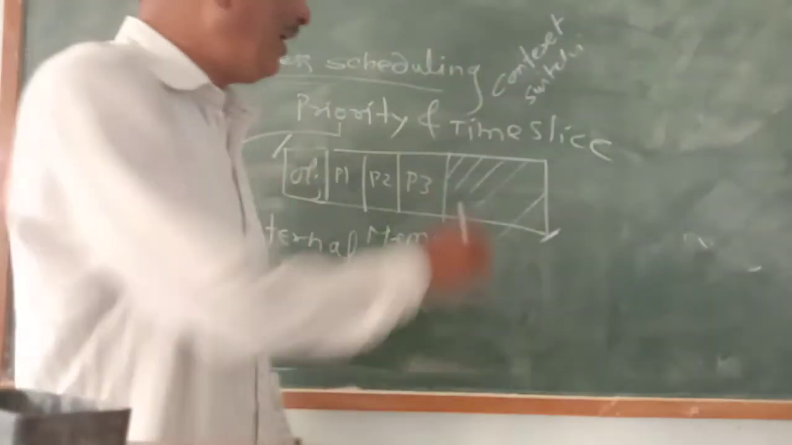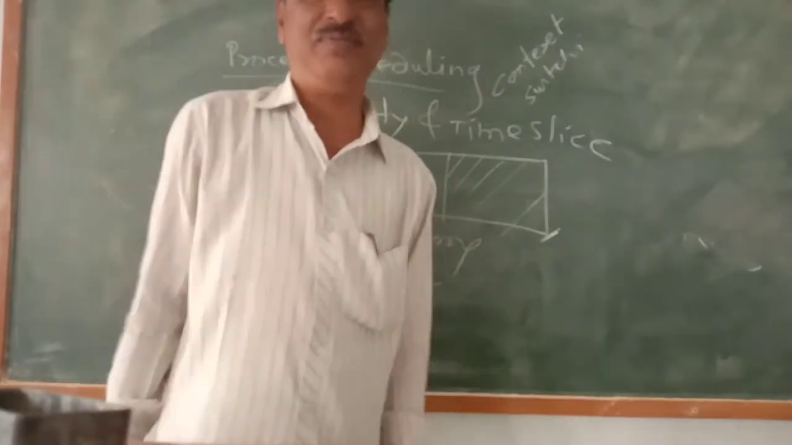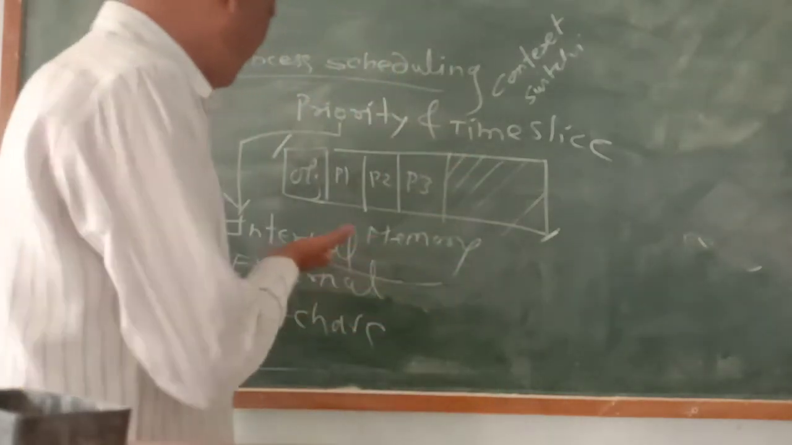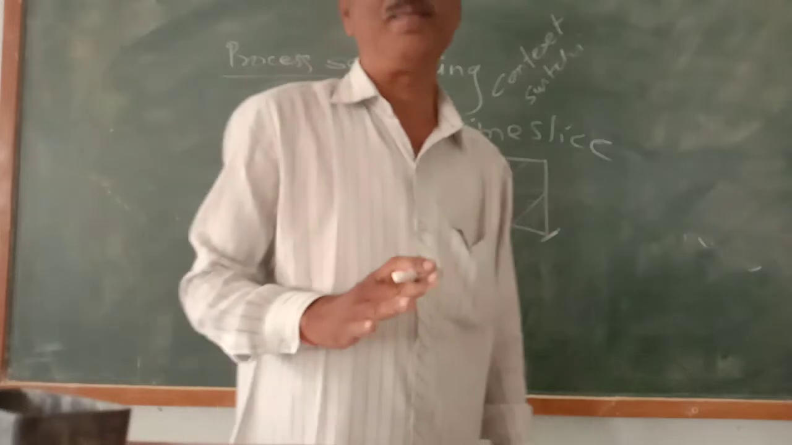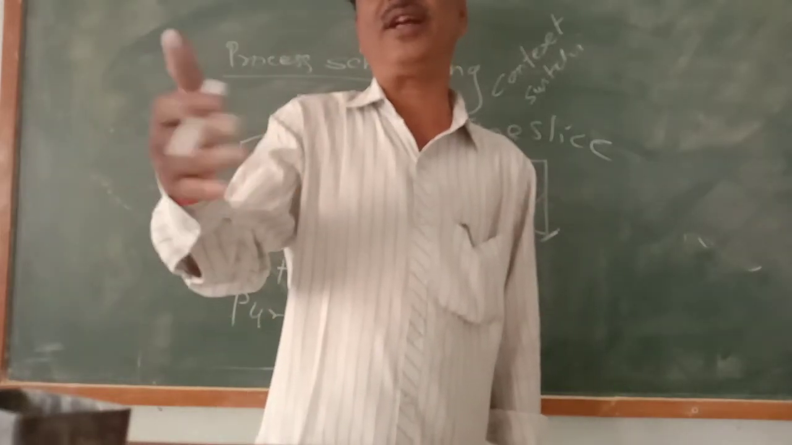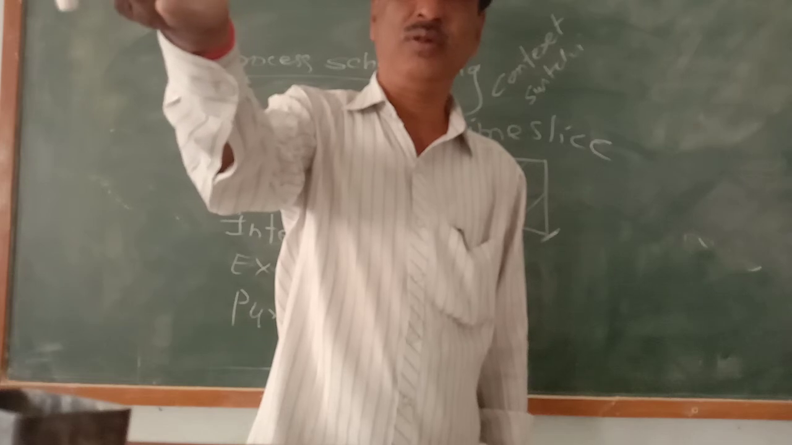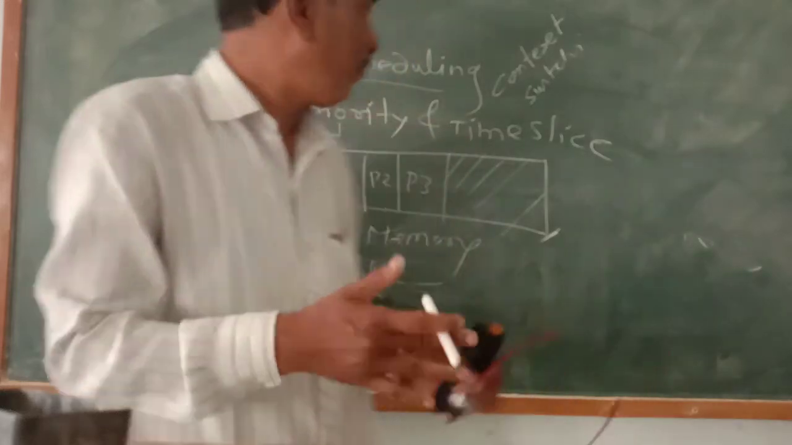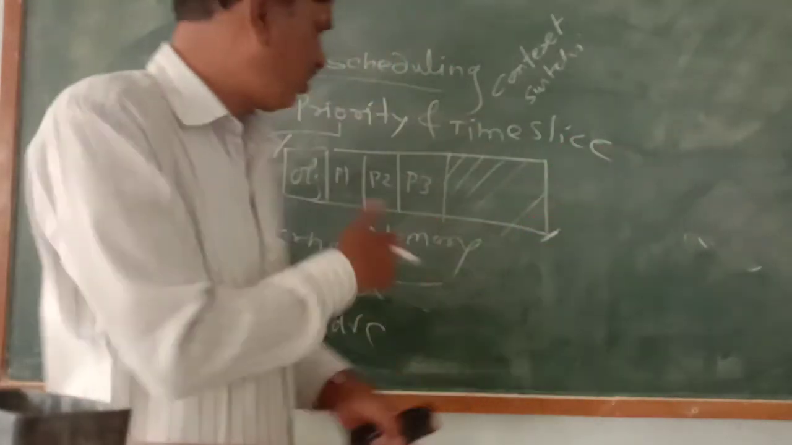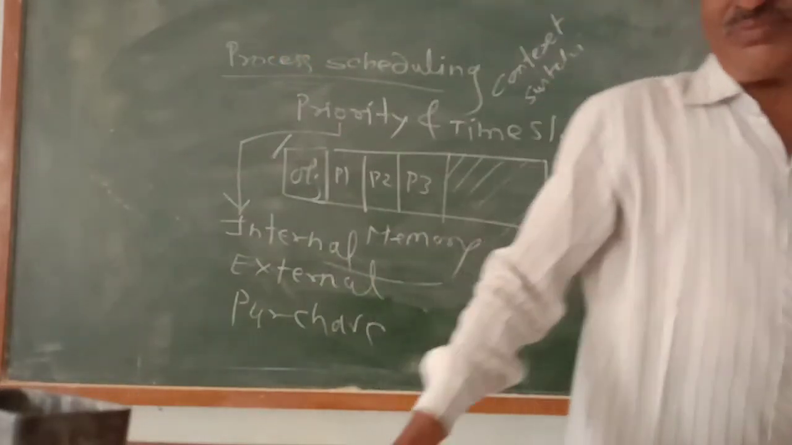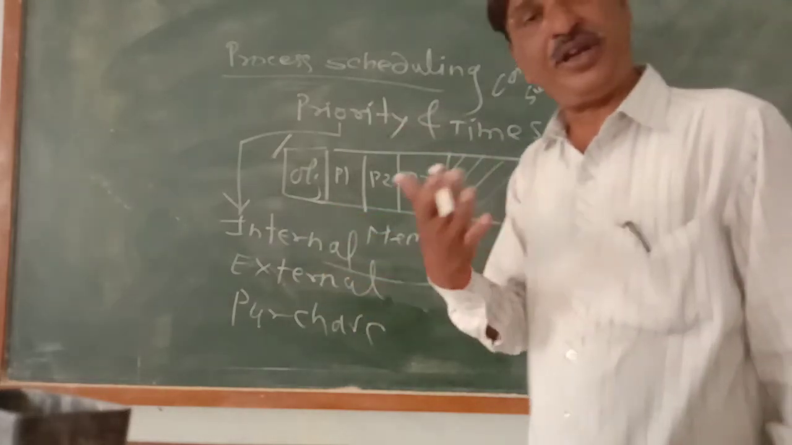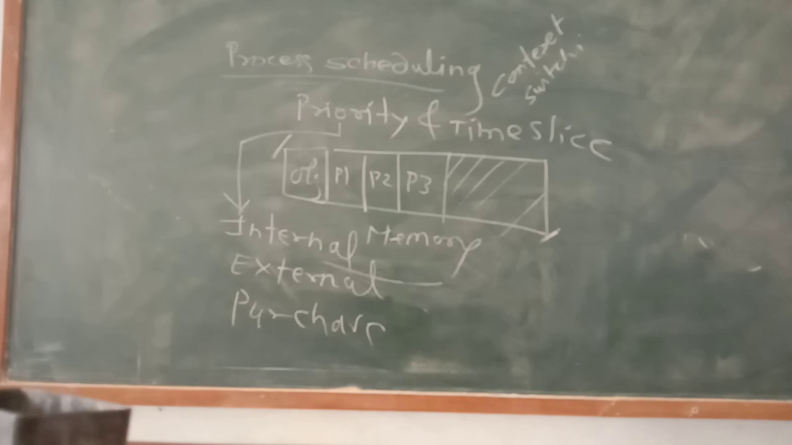So it is possible that in time slice, context switching is more, whereas in priority, internal, external or purchase priority is given. At that time, once the process starts execution, unless it terminates, or there is IO and the process is blocked, the operating system will not select any other process. This is called process scheduling: priority, time slice, or time slice in which every process is given equal time.